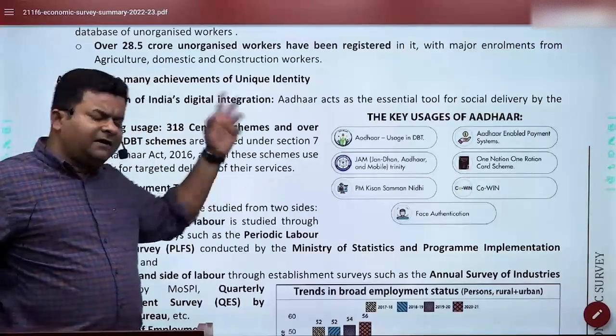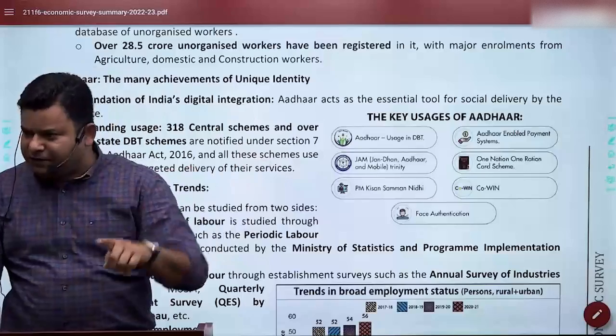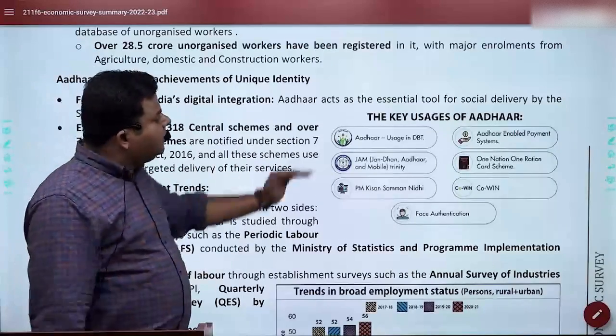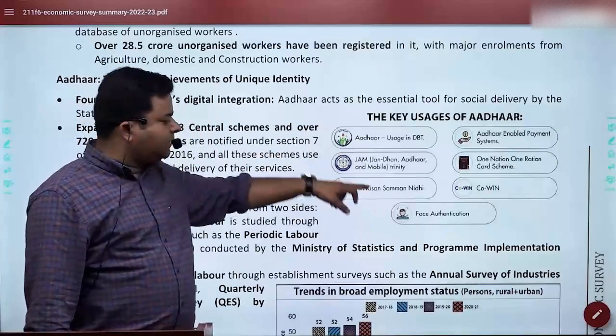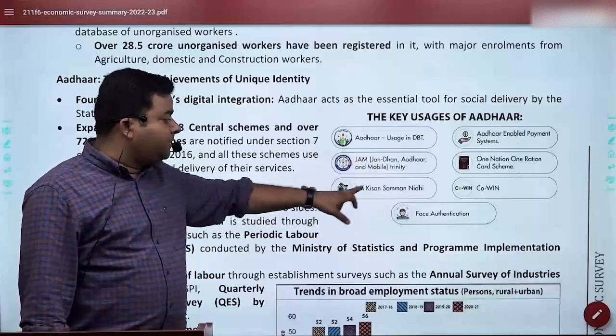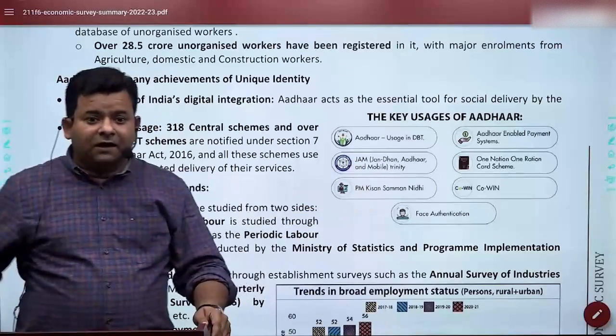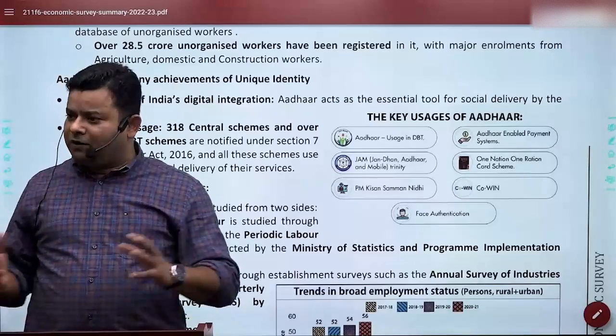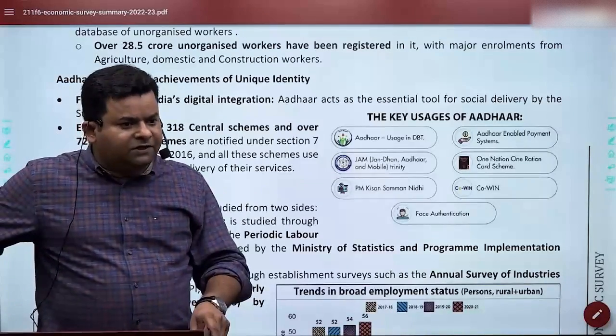So here again, if you see the main document, a lot of elaboration has been given. We have cut it short. So you can remember this, how CoWIN, face authentication, PM Kisan Samman Nidhi is another thing. Again, I'm sure you have heard of it. PM Kisan Samman Nidhi is what?